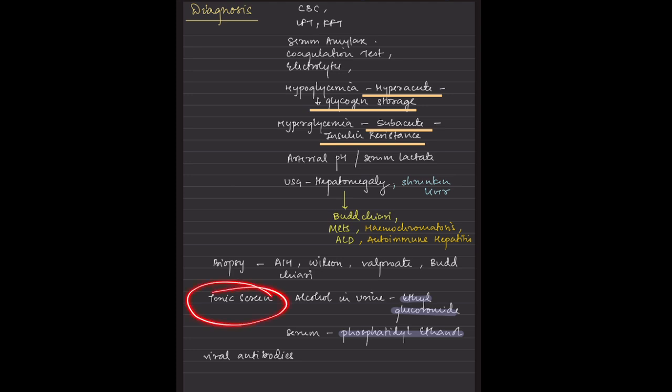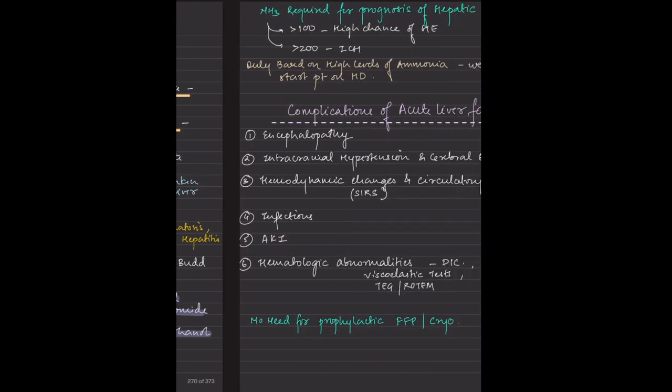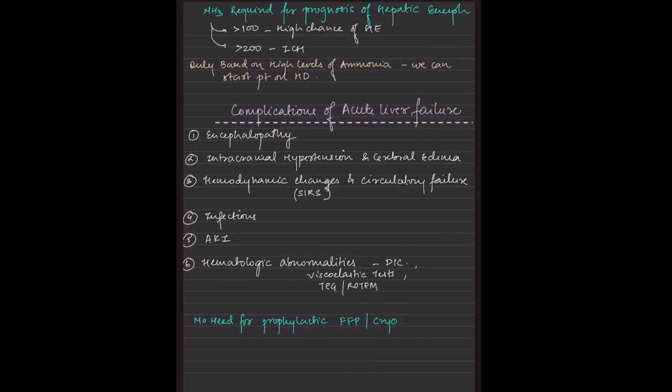And as a toxic screening, I know it's not done in our centers, in our setups, but yes, we can also screen the patient for any alcohol, and of course the viral antibodies have to be done. Detailed history has to be taken from the patient: outside consumption, blood transfusion, and so on. Any past history of jaundice will enable us to locate what could be the cause and etiology.